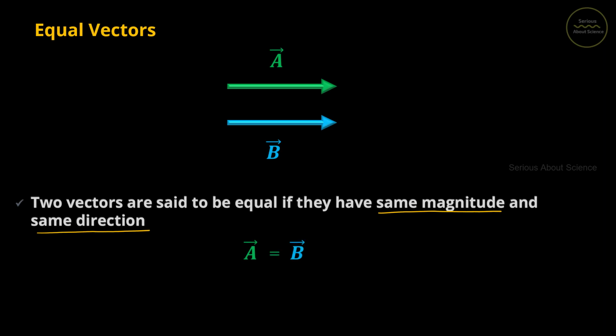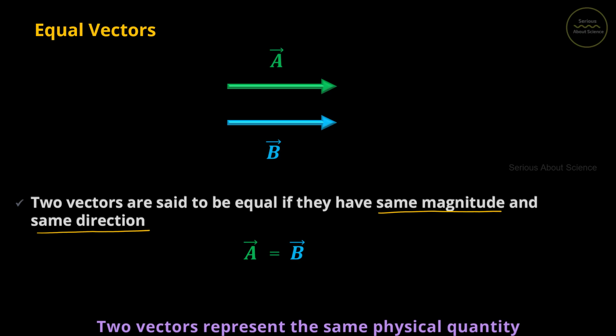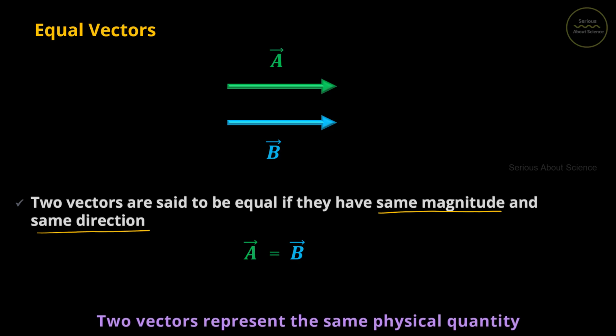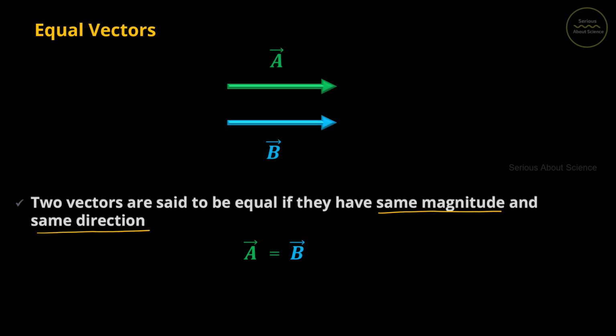And when talking about equal vectors, we should also make sure that the two vectors always represent the same physical quantity. We cannot equate a displacement vector to a velocity vector, or we cannot equate a velocity vector to a force vector. Examples of equal vectors are, suppose that two cars go in the east direction with a velocity of 5 meters per second. So here the velocity vector of the two cars will be equal.